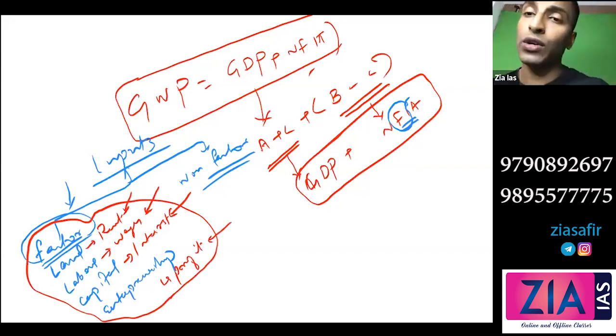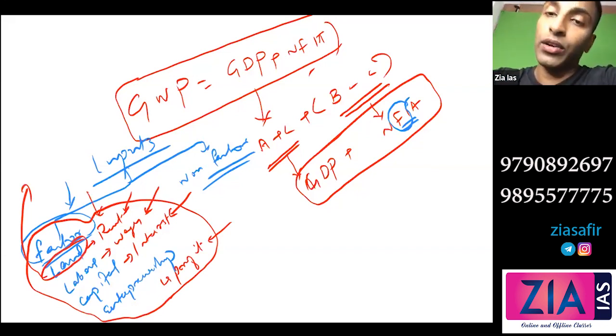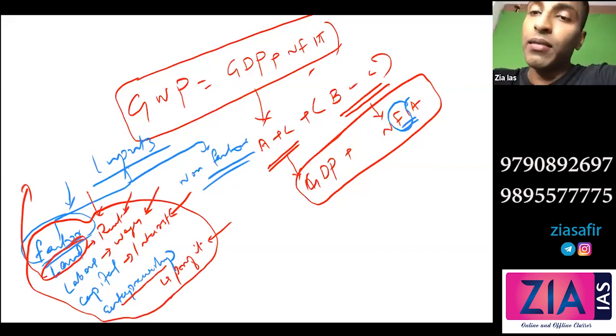And there can be a combination also. For example, if I have a land or a building, I can rent it out, so I can get rent. But instead of doing that, if I myself use it and run a business, I can get the profit also.